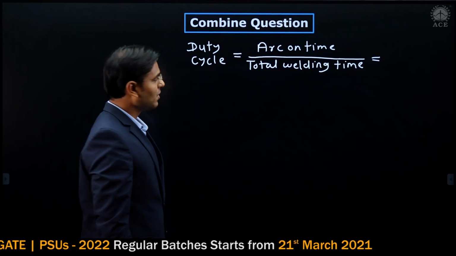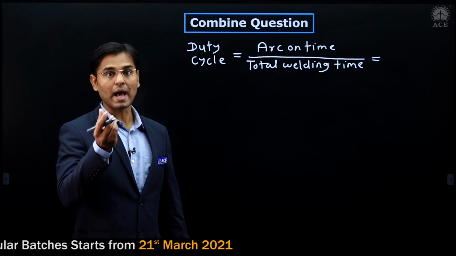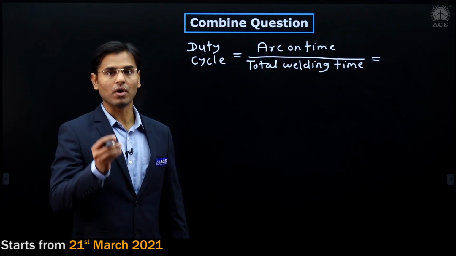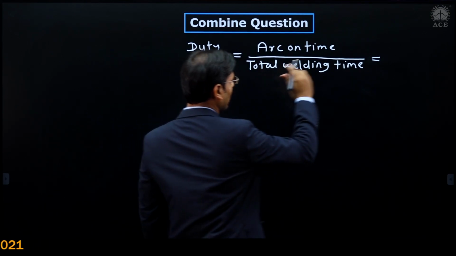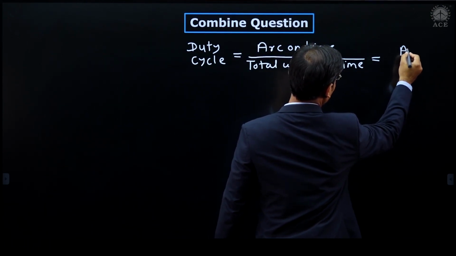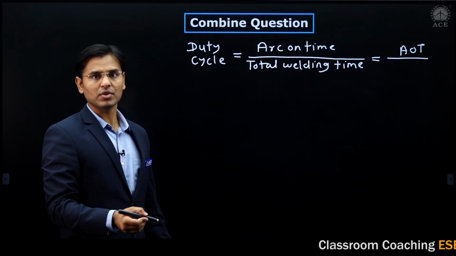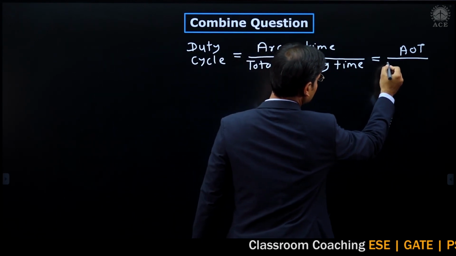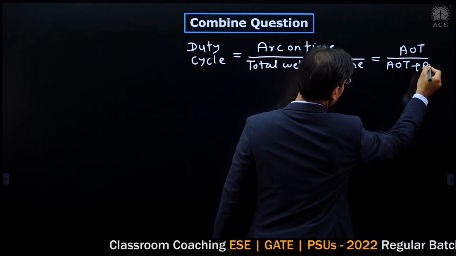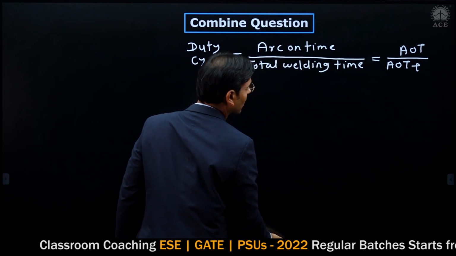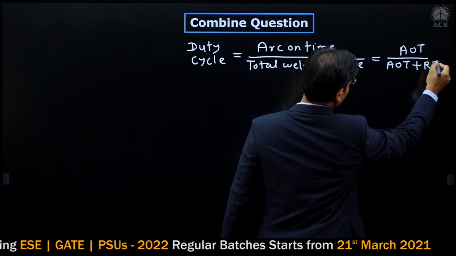Correct. Now arc on time means what? Arc on time means spark is there, arc is on, means heating is there. Arc on time, AOT, divided by total welding time. Total welding time is AOT, arc on time, plus RT. What is that RT?